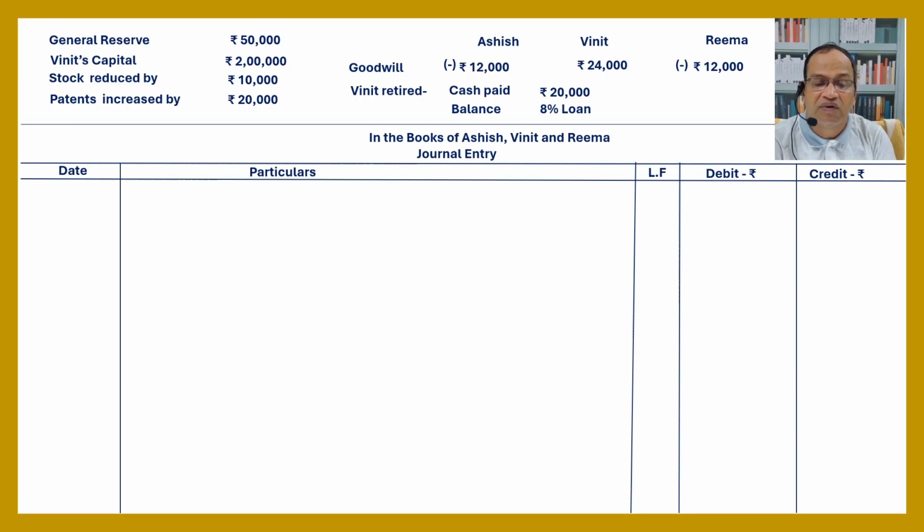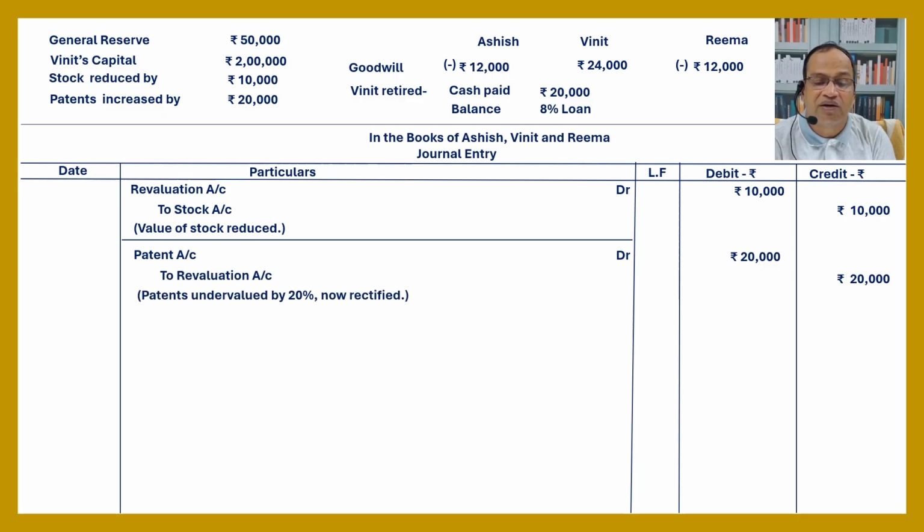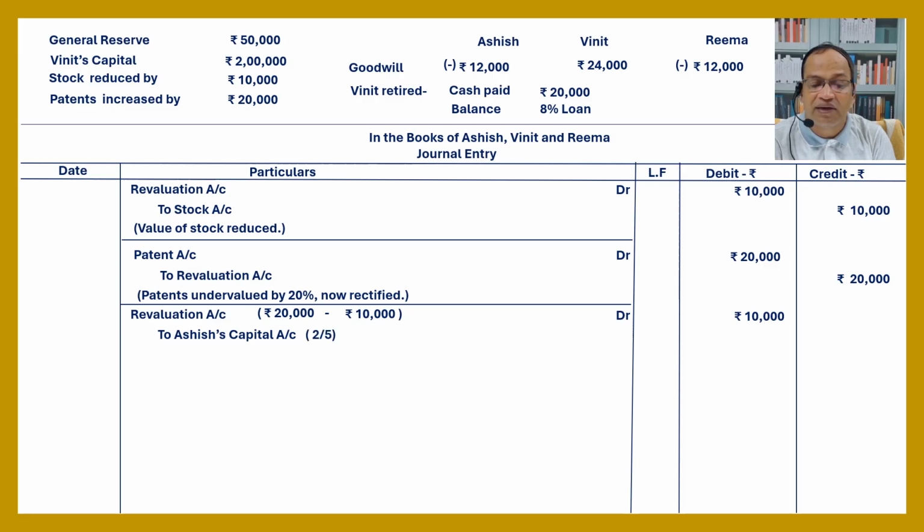In the books of Ashish, Binit and Rima, journal entry format. Revaluation account debited 10,000, to stock account 10,000, value of stock reduced. Then patent account debited 20,000, to revaluation account 20,000, patent undervalued by 20%, now rectified. Revaluation profit 20,000 minus 10,000, 10,000: to Ashish's capital 2 by 5, 4,000, to Binit's capital 2 by 5, 4,000, to Rima's capital 1 by 5, 2,000.